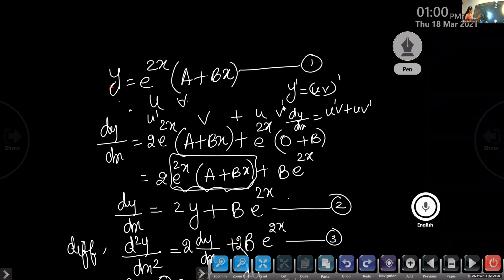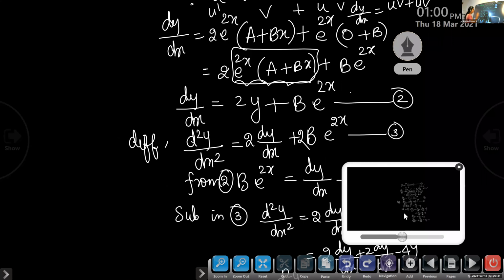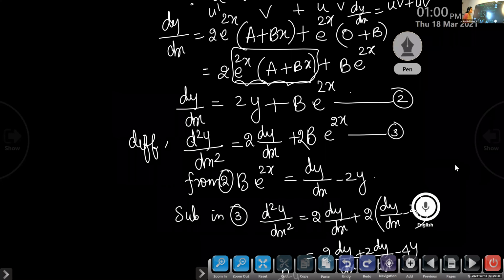Now e raised to 2x into a plus bx is y. So we get dy by dx is equal to 2y plus b e raised to 2x. Once again differentiate, because 2 constants are there, so we have to differentiate 2 times. When you differentiate once again, you get d square y by dx square is 2 dy by dx plus 2b e raised to 2x.